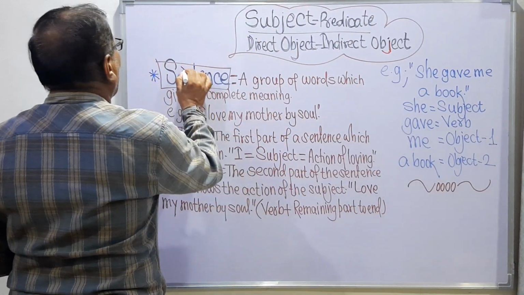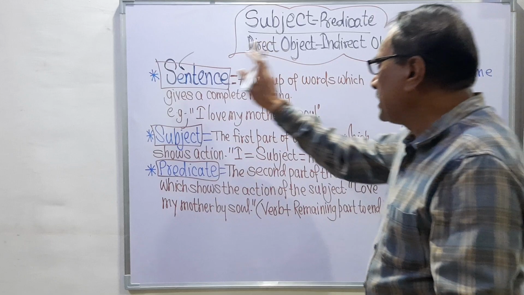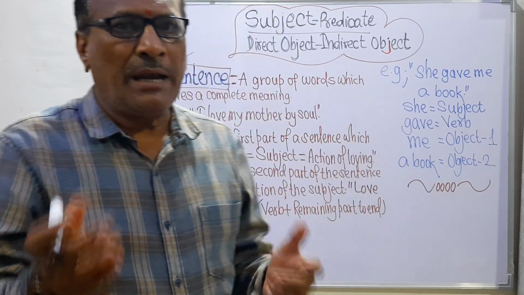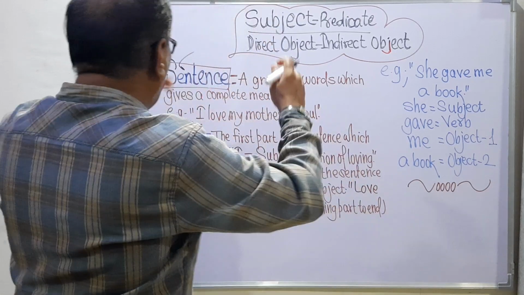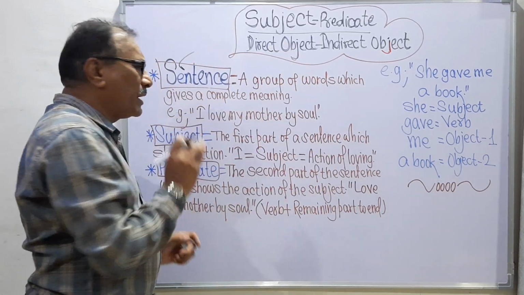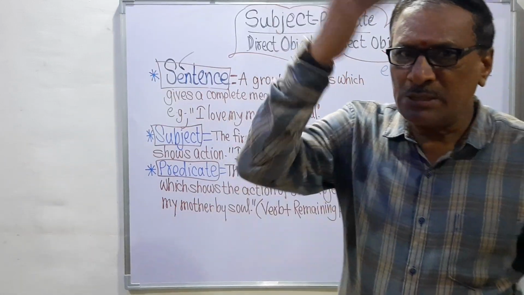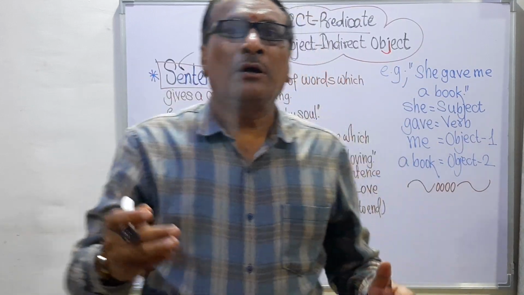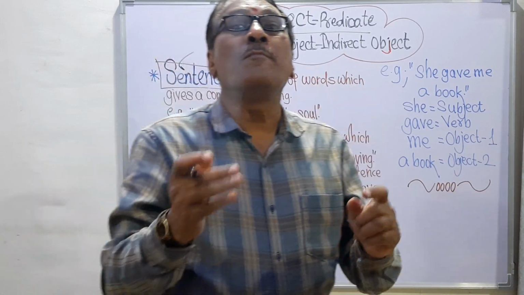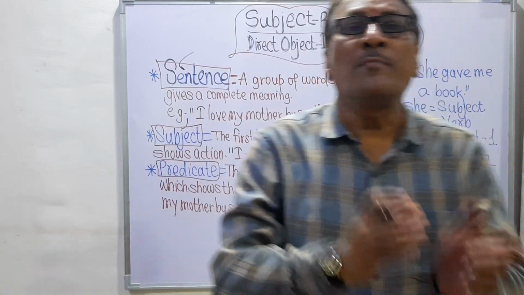See, at first we are studying here the sentence. What is the sentence? The sentence is a group of words. Remember, the words come together and they form a sentence. So the definition is, the sentence is a group of words which gives a complete sense, a complete meaning. Means the sentence is the collection of words and it gives us the complete meaning. The complete meaning means the complete sense.